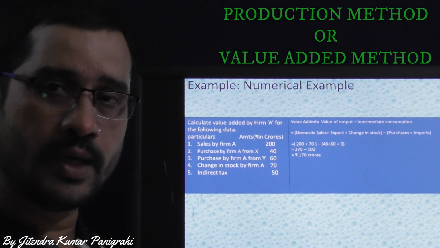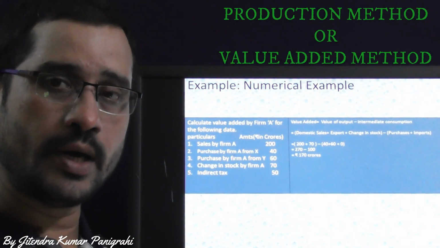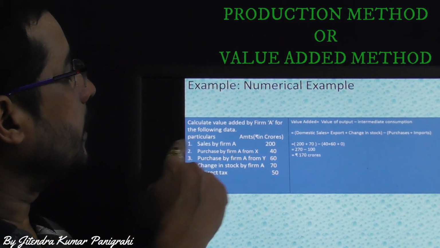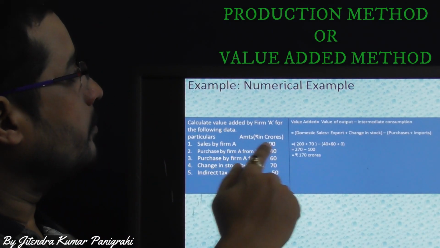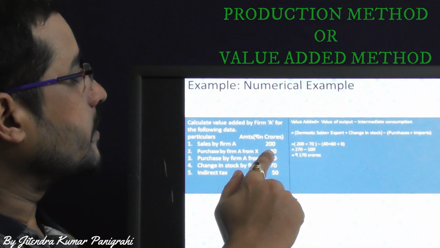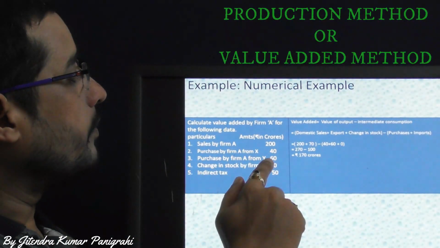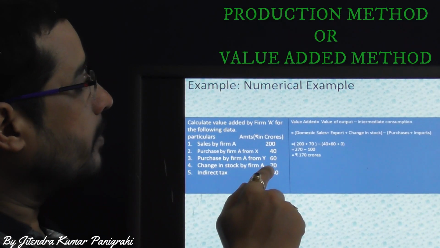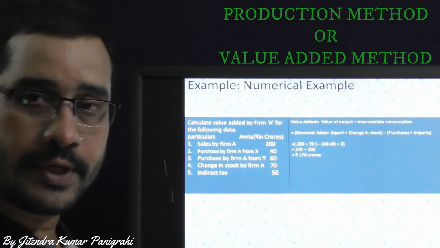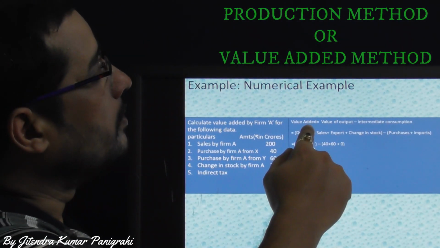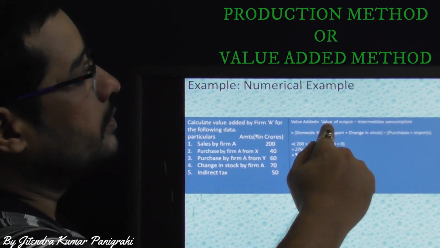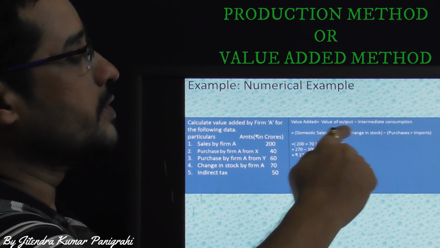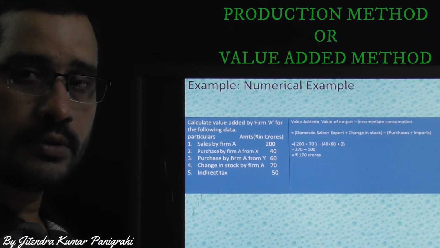Let me have one numerical example to calculate the value added. Here, calculate value added by firm A for the following data. Particulars are given: sales by firm A 200, purchase by firm A from X 40, purchase by firm A from Y 60, change in stock by firm A 70, indirect taxes 50. Now, this is the formula: value added is equal to value of output minus intermediate consumption, that is, domestic sale plus export plus change in stock, minus domestic purchase plus import.